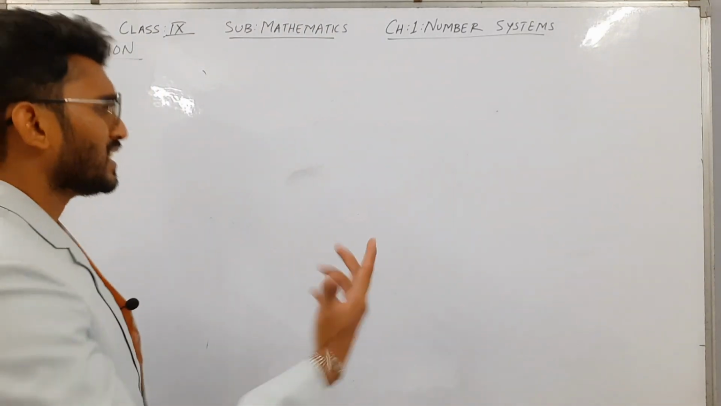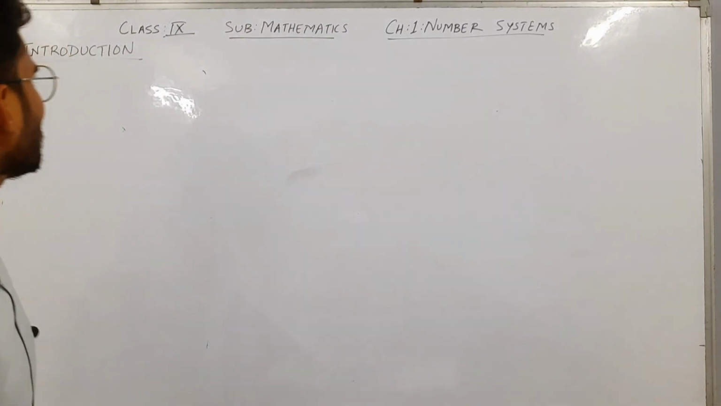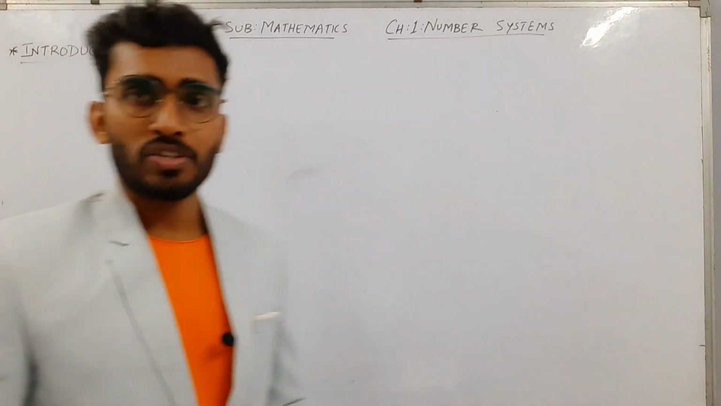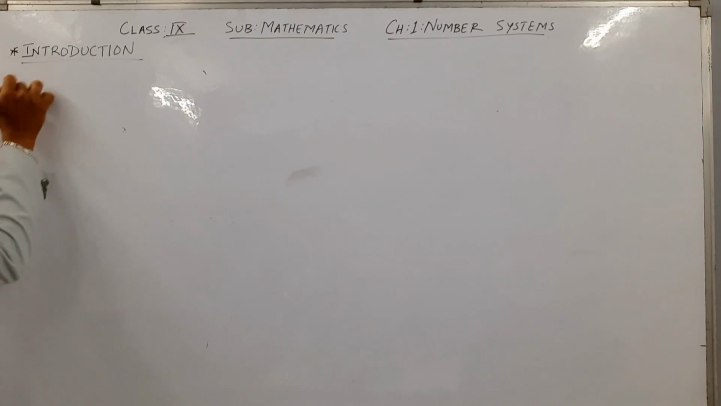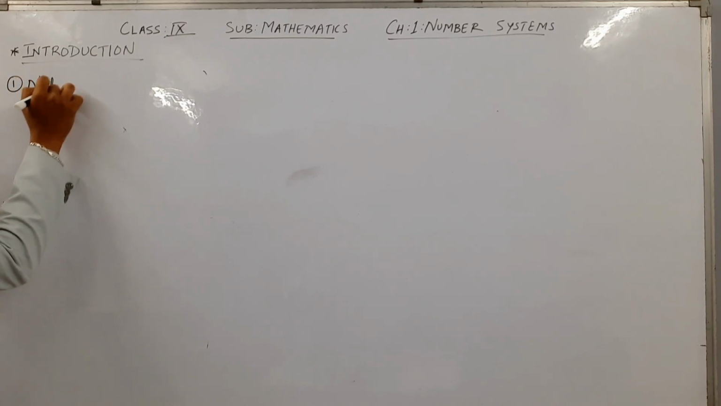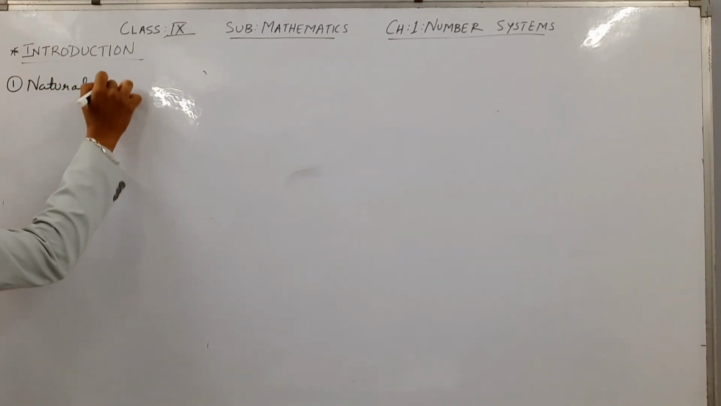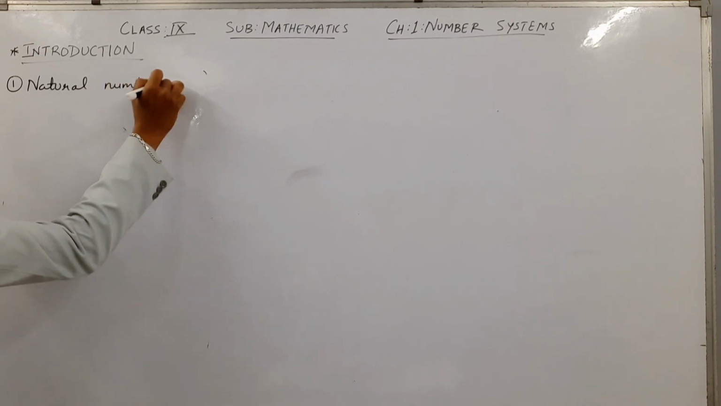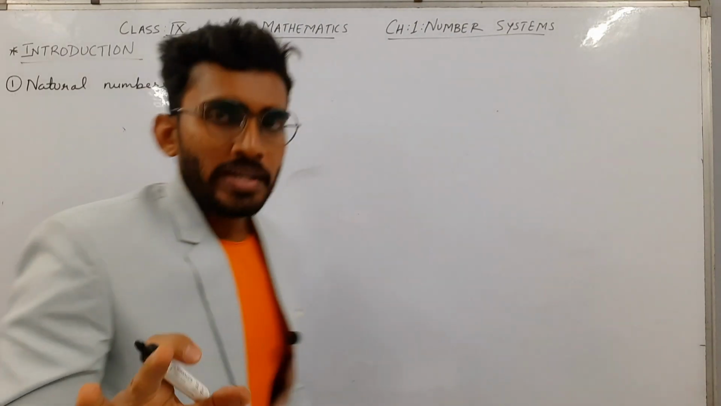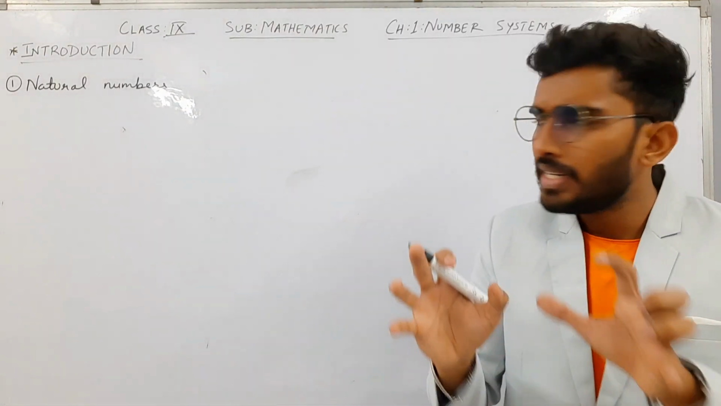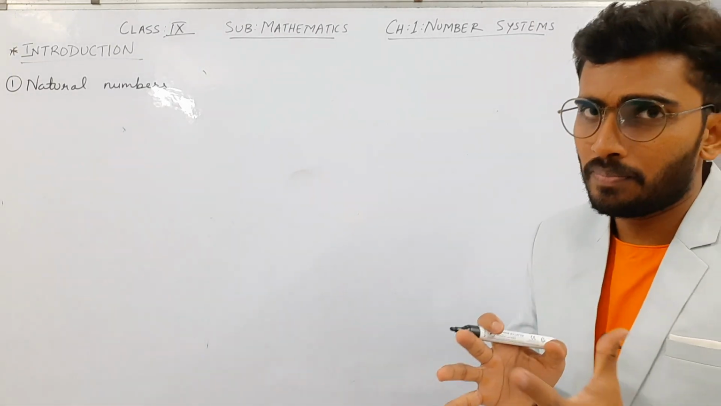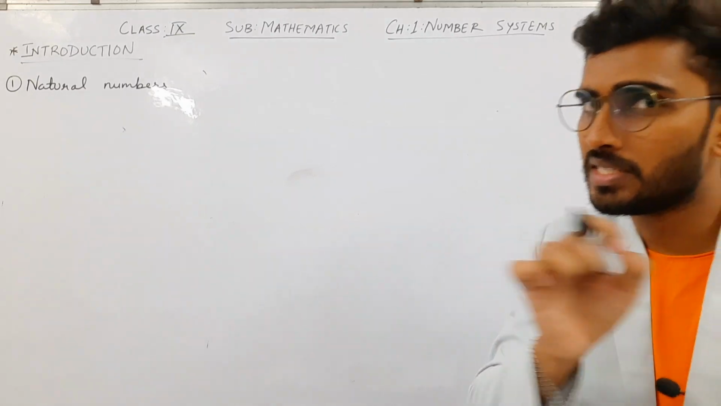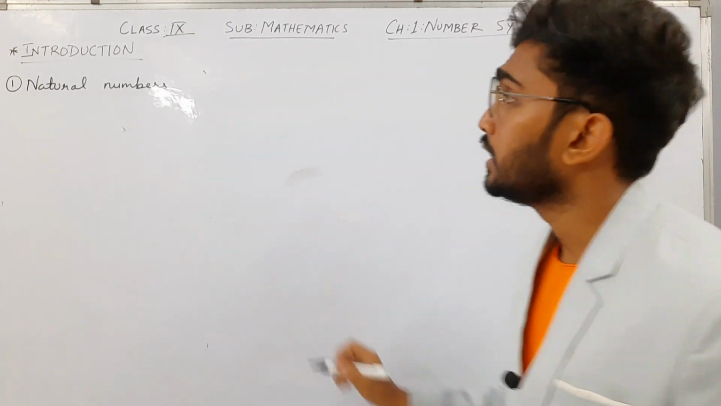Take your book and pen and start noting down the important points. We'll start with the introduction of this chapter, and in the introduction we'll start with the set of natural numbers. Okay, we are not going to skip any point. We will understand everything in detail. So maybe the length of this video can be lengthy, but you will understand each and every point from this chapter.